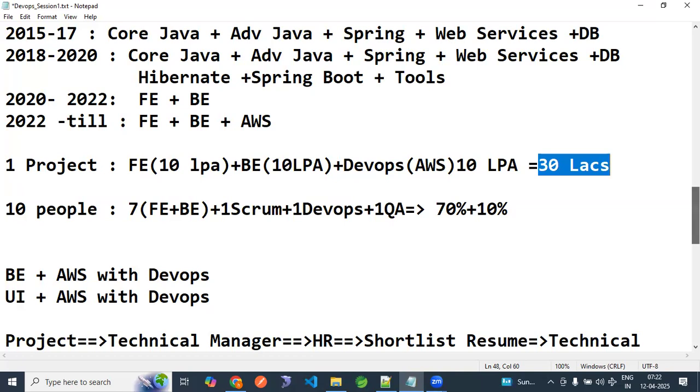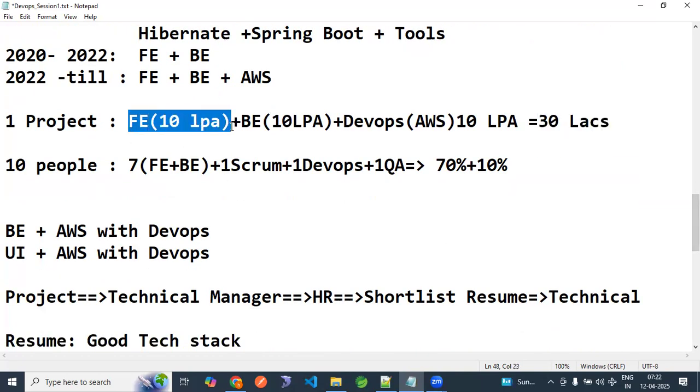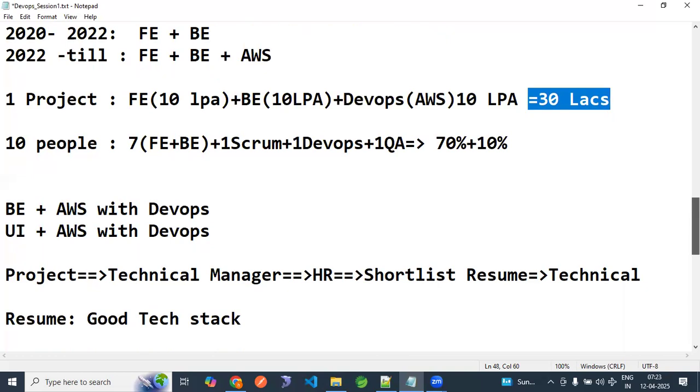So now what they are thinking nowadays, because there is dependency. For example, in a project, if this guy is absent, there is some dependency, then again they have to wait for this guy. So nowadays budgets are constrained, and they are saving money, right? How are they saving the money?